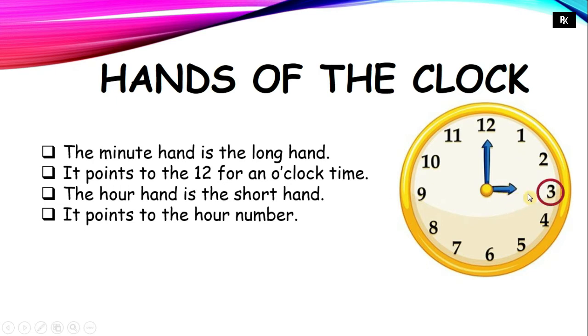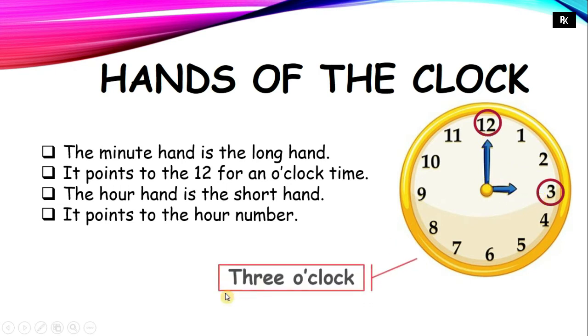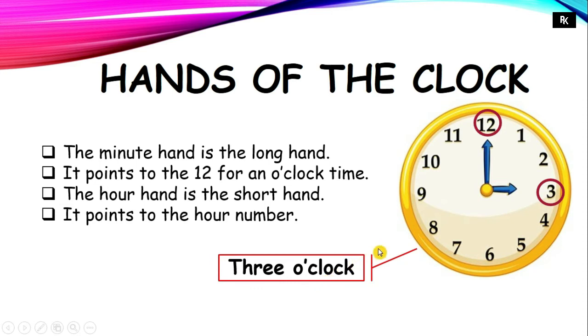As you can see, the hour hand is pointing towards 3 and the minute hand is pointing towards 12. So I can say that the time on this clock is 3 o'clock, because the hour hand is pointing towards 3 and the minute hand is pointing towards 12. You can also write the time in this format.